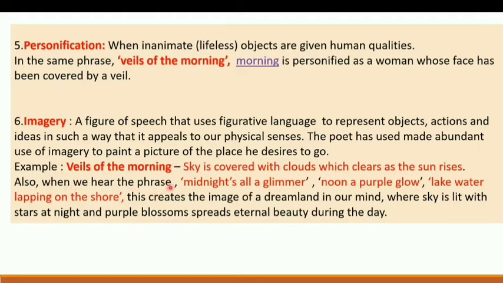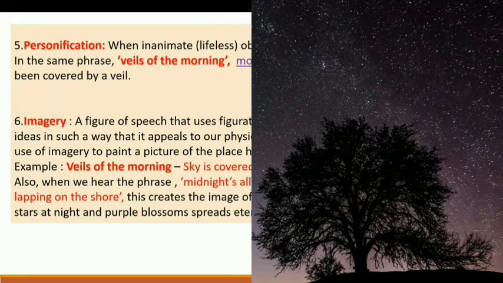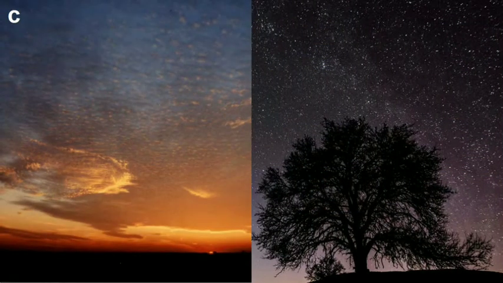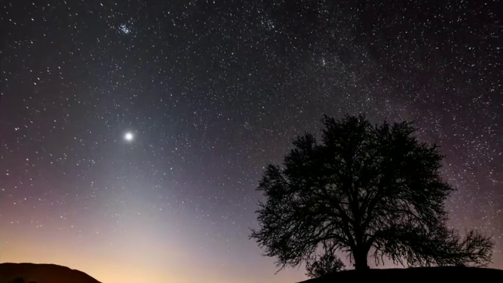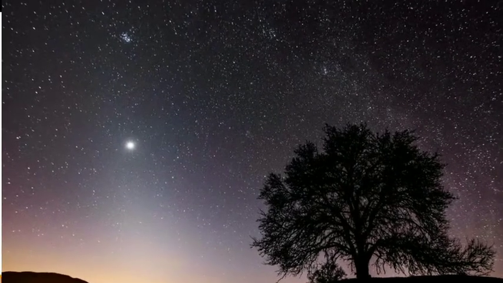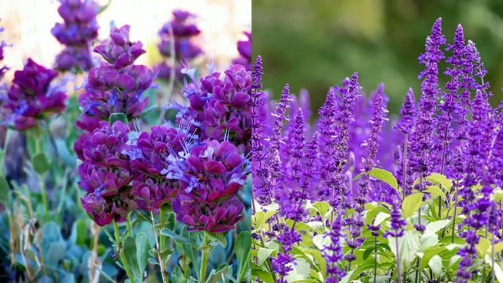Also, when we hear the phrase midnight's all a glimmer, noon a purple glow, lake water lapping on the shore, it creates the image of a dreamland in our mind. We can imagine things right there. We can imagine a dreamland or a place where sky is lit with stars at night and purple blossoms spread eternal beauty throughout the day.